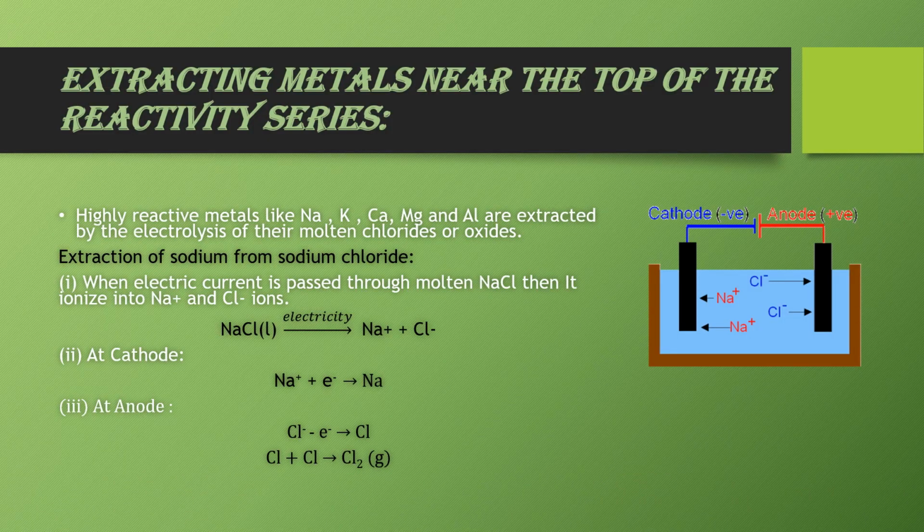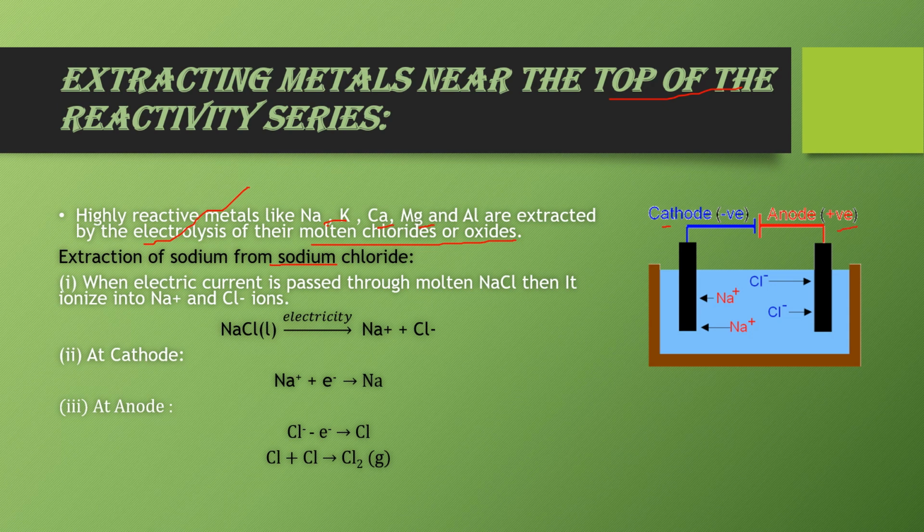Now the next is extraction of highly reactive metals, that is metals present at the top of the reactivity series like sodium, potassium, calcium, magnesium, etc. In this case we use the method called electrolysis of their molten chlorides and oxides. Now I am taking an example of sodium chloride. We take a container, and in this container we take molten sodium chloride and two graphite rods. One is connected with the negative end of the battery, that is called cathode, and one is connected to the positive end of the battery and called anode.